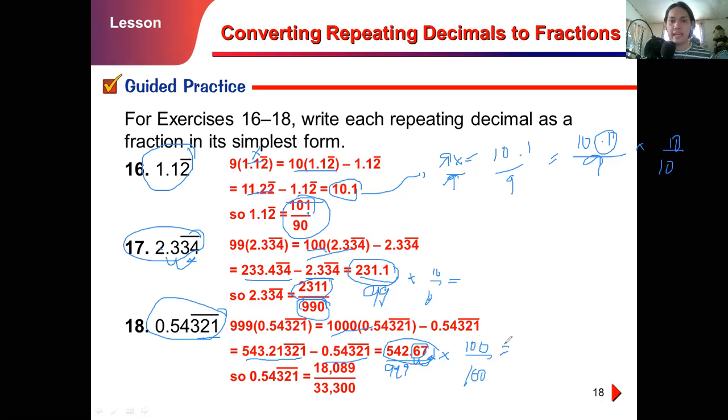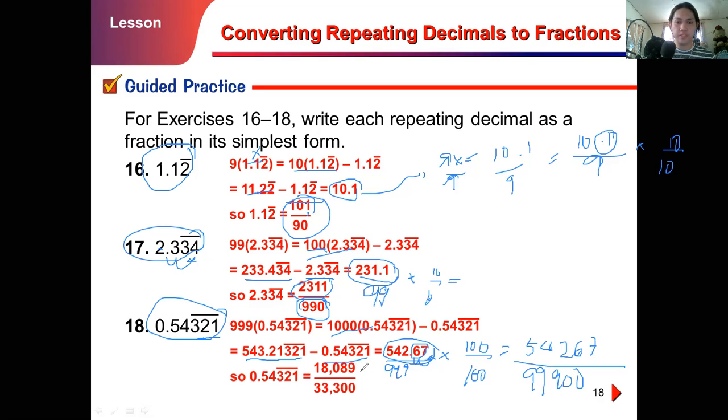That gives you 54,267 over 999 times 100, that gives us 99,900. When we try to simplify that, let's check 54,267 divided by 99,900.